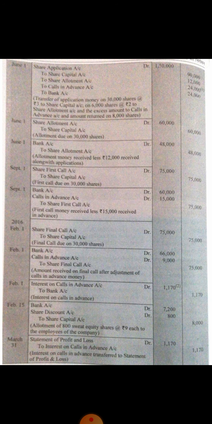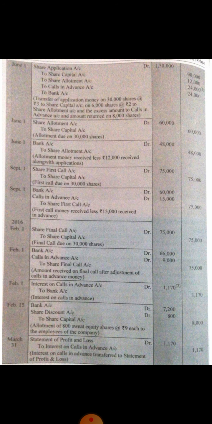So for this journal entry, you will check only two things: how many shares the company is going to allot and the allotment money per share. It means what amount you have already adjusted towards allotment is not to be taken into consideration in this entry.